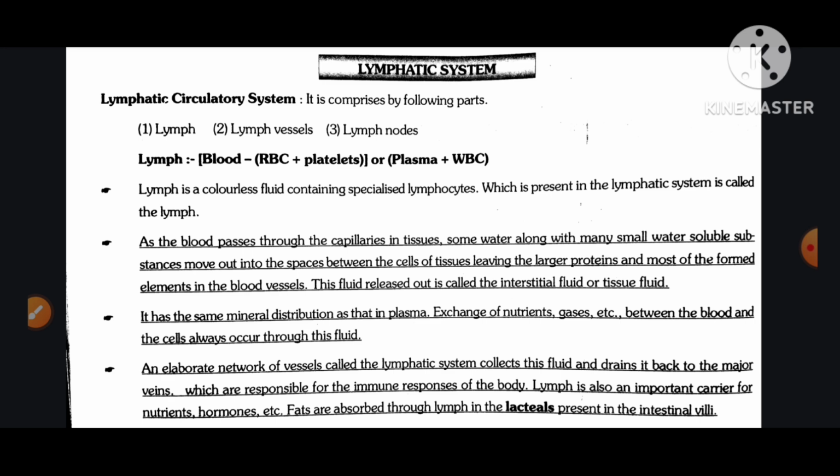Number four, an elaborate network of vessels called the lymphatic system collects this fluid and drains it back to the major veins, and is responsible for the immune response of the body. Lymph is also an important carrier for nutrients, hormones, etc. Fats are absorbed through lymph in the lacteals present in the intestinal villi.